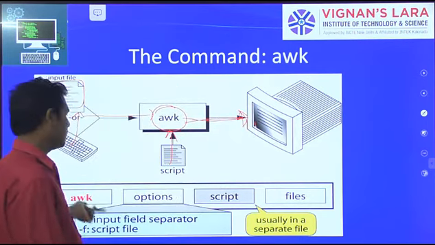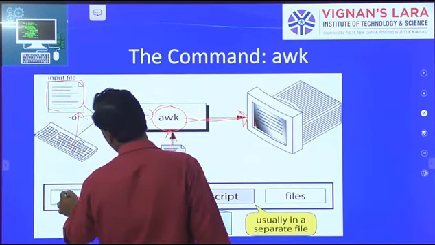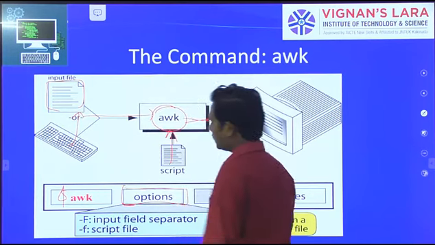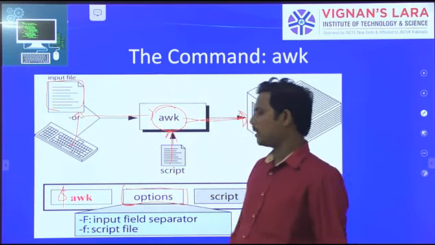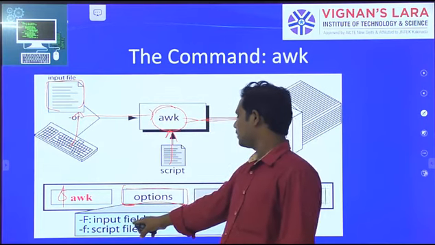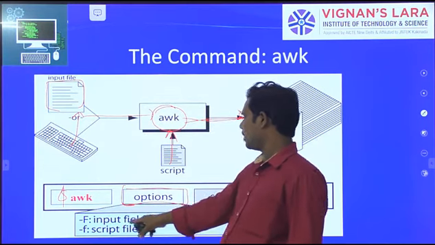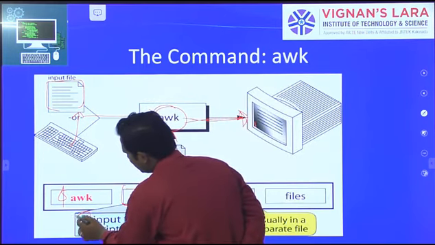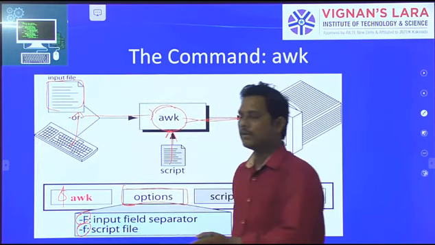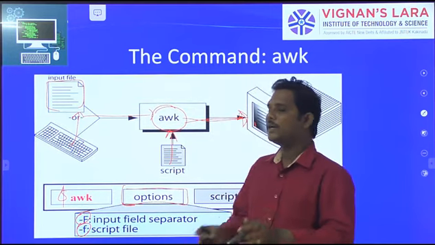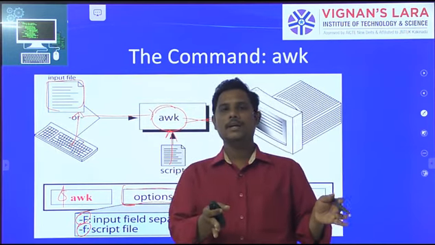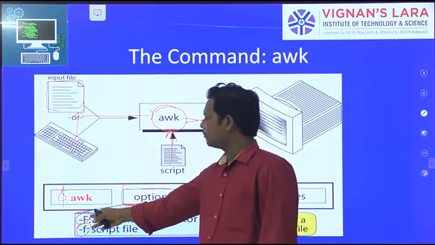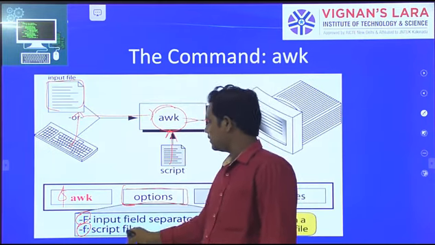You can see the syntax. AWK, and if there are options, we write the options. Here two options are there, capital F and small f. Capital F is the input field separator, small f means script file only. These are very important differences. Capital F means input field separator. There are many fields in the table, so we have to separate the fields using capital F. Small f means just the scripting file.